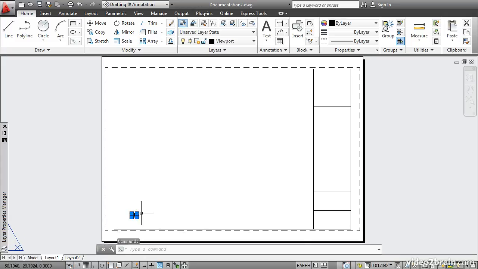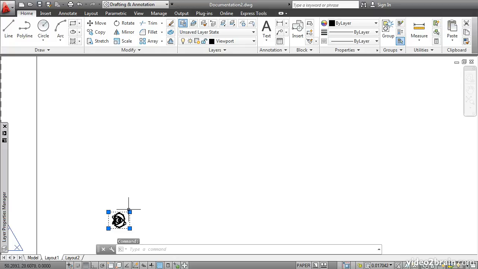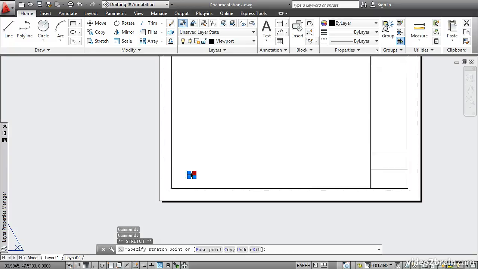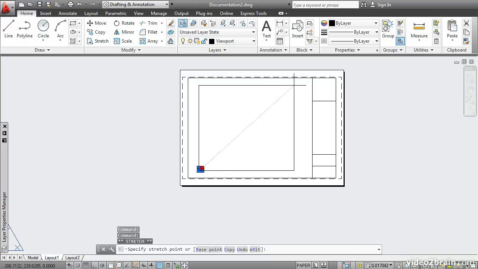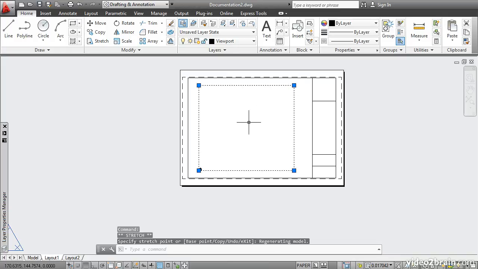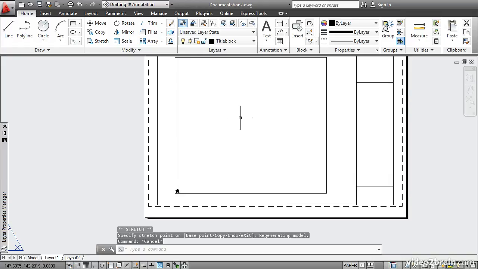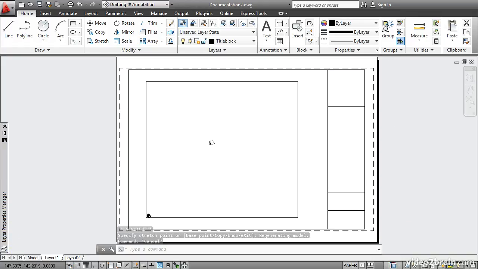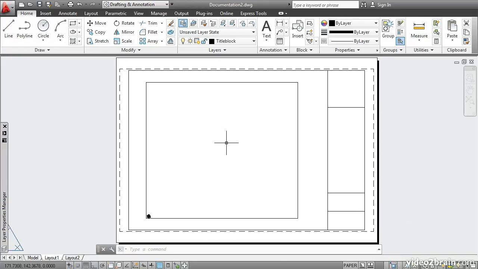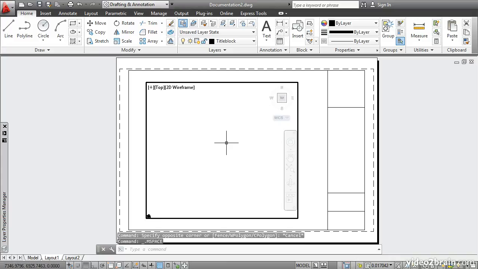Select it to activate its grips. Click this upper right grip and move it way up here to some arbitrary point. Deselect by pressing Escape, and then double-click inside the viewport to activate it.